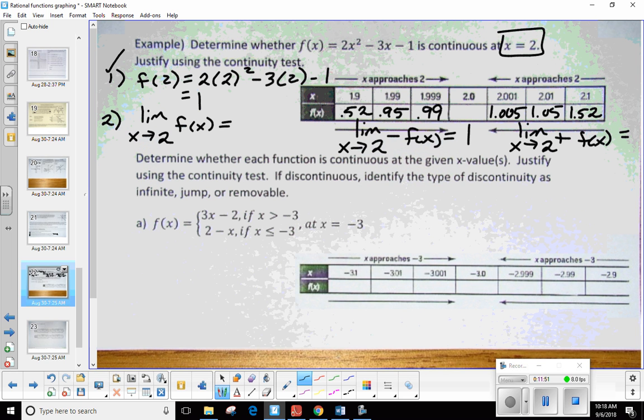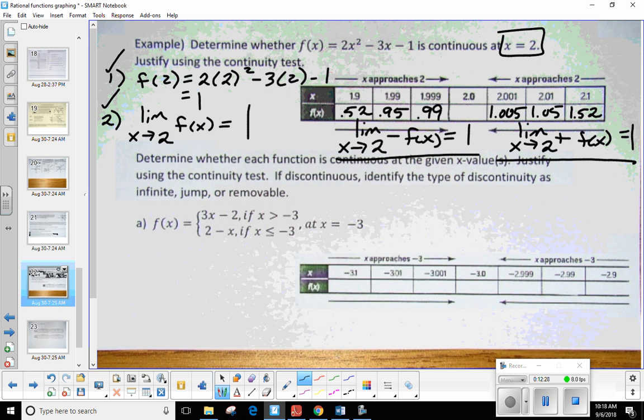So as we're approaching 2 from the right, what do the y values seem to be approaching? They seem to be approaching 1 as well. And this is what I was referring to a second ago. The limit as we approach 2 is only going to exist if from the left and the right I approach the same number. Is that what happened? Yeah. Because on the left and the right, we're approaching 1, I can say the limit as we approach 2 is 1. So there's step number 2.